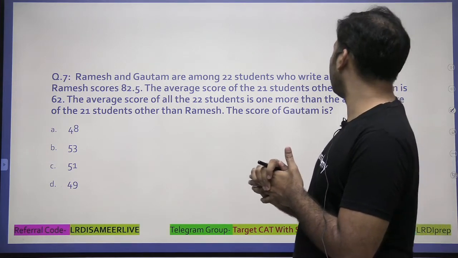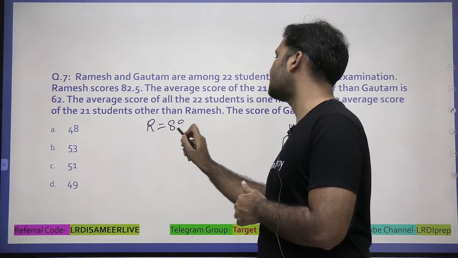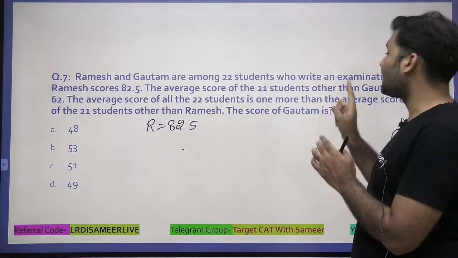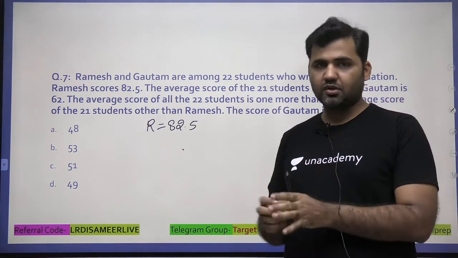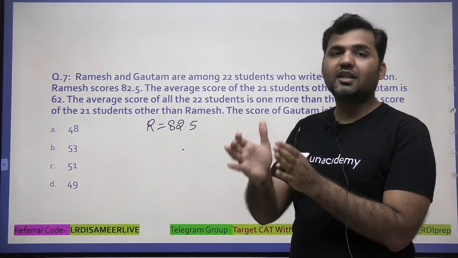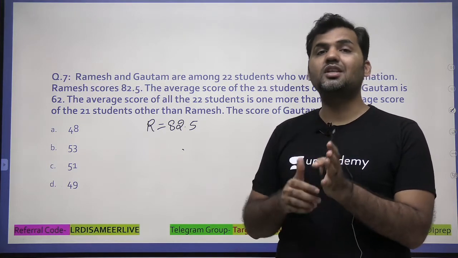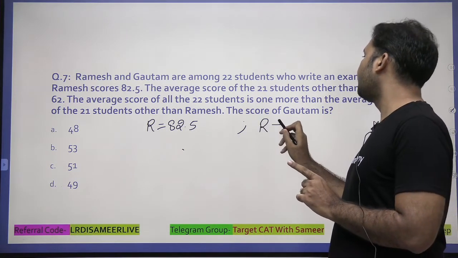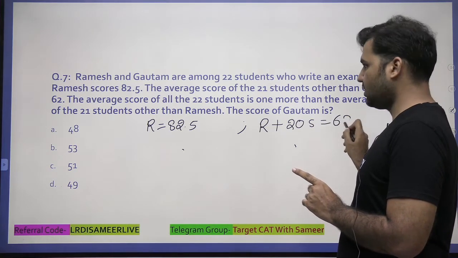The average score of the 21 students other than Gautam: if I take Gautam out of the group, I'll be left with a group of 21 students, which also includes Ramesh. So the average of Ramesh plus 20 students will be equal to 62.